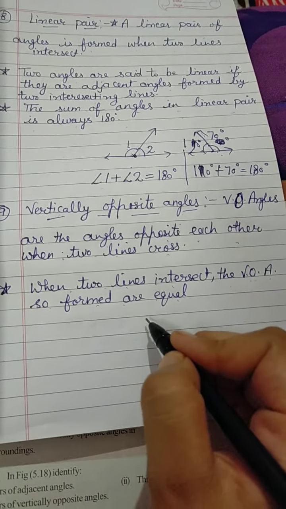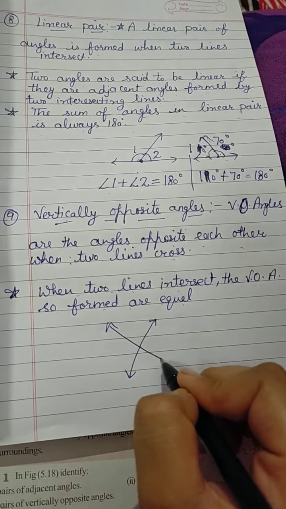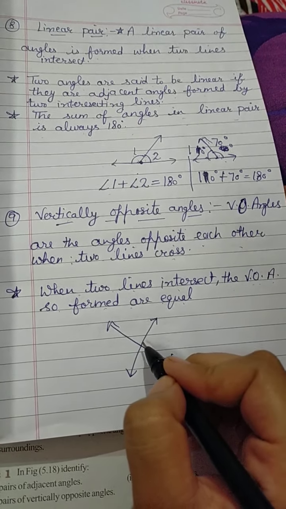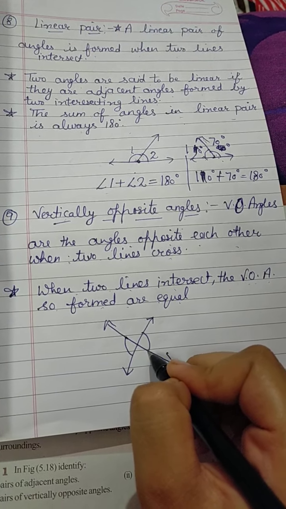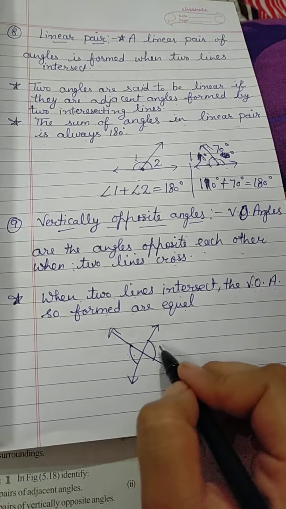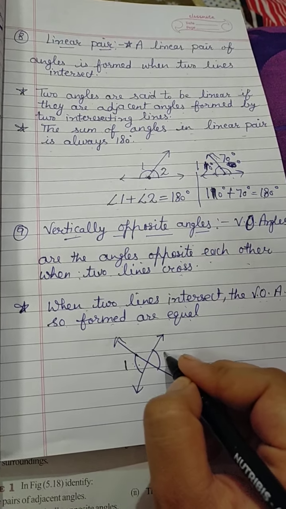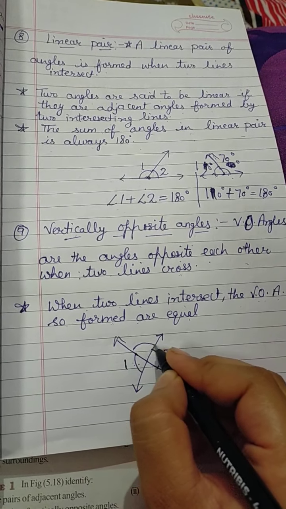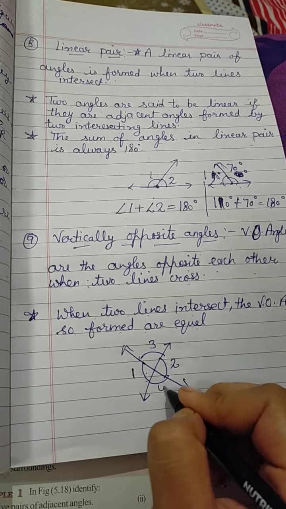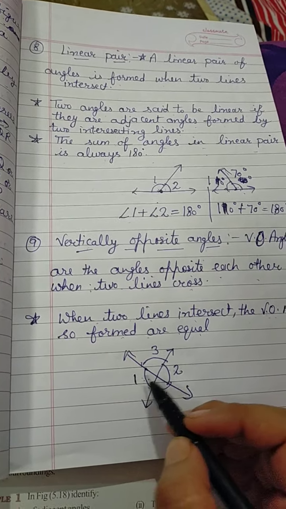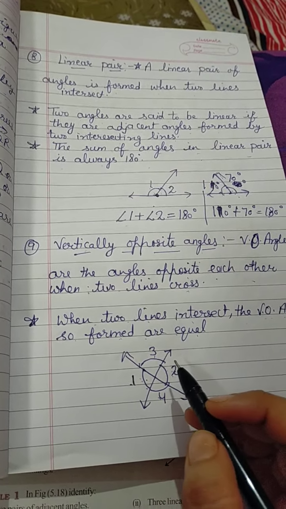It means how we can make vertical opposite angles? When two lines cross to each other or intersect to each other, then the angles that are vertical to each other, meaning opposite to each other, like this, angle 1, angle 2. I am making here another two angles, angle 3 and angle 4. They are vertical opposite to each other, so that the pair is a vertical opposite angle.